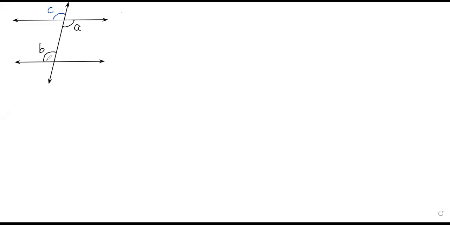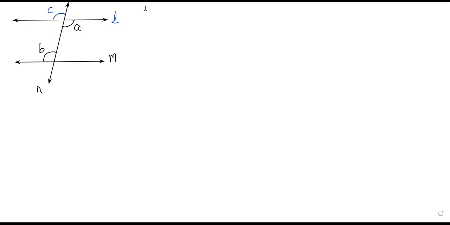We have proved that because the alternate angles are equal, even the corresponding angles become equal. And once the corresponding angles are equal, the lines become parallel. Yes or no? Yes, sir. So this was the proof for the converse of alternate angles, that if the alternate angles are equal, lines would become parallel. Yes or no? Yes, sir.